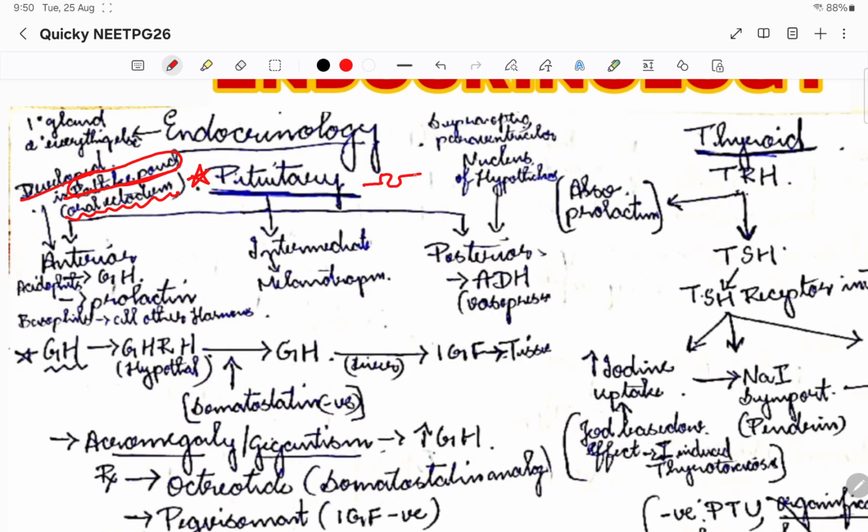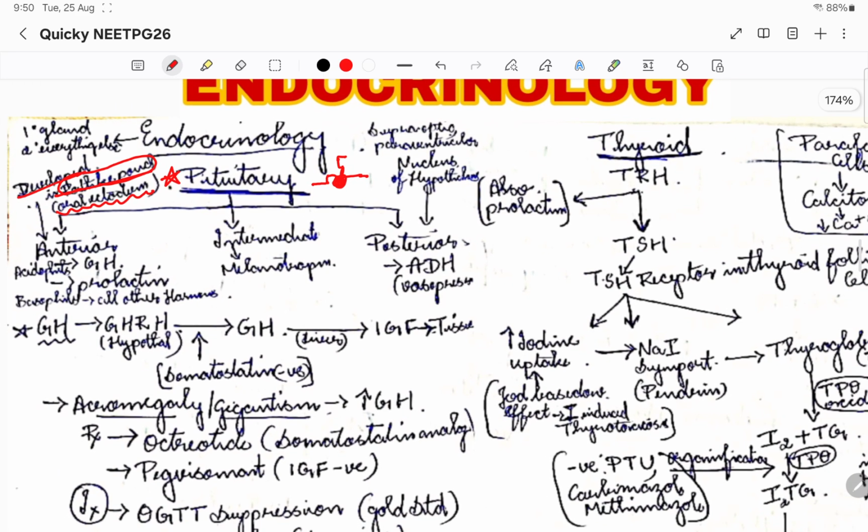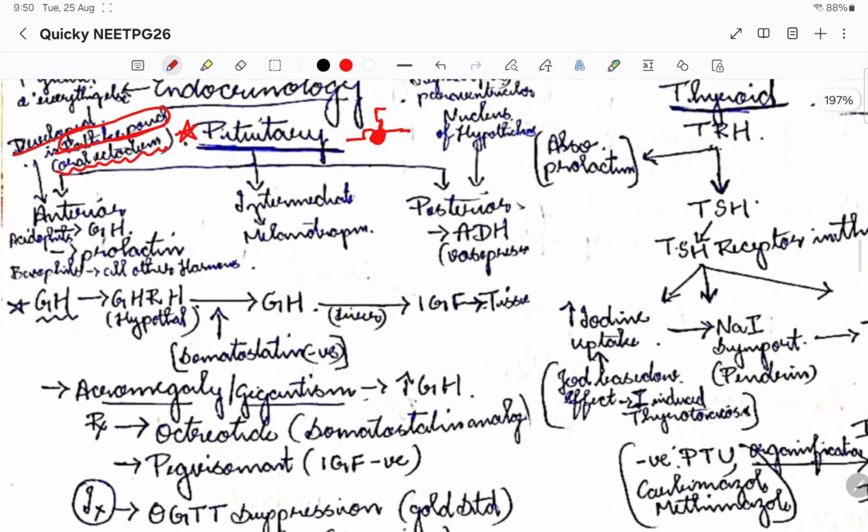Suppose this is the cranium, this is the Rathke's pouch. Here is where the pituitary gland is situated. It is connected to the hypothalamus. So this is how the pituitary gland will be there. There are parts of the pituitary gland, that is anterior zone, intermediate zone and the posterior lobe. So these are the lobes of the pituitary gland.